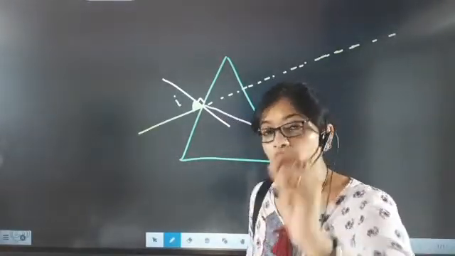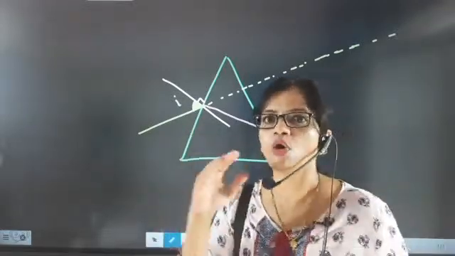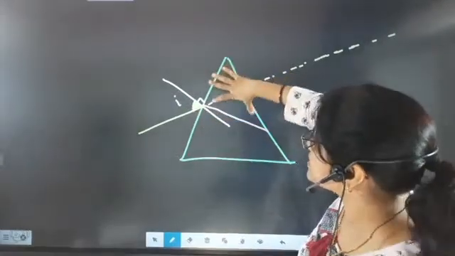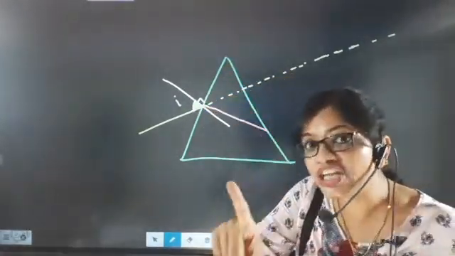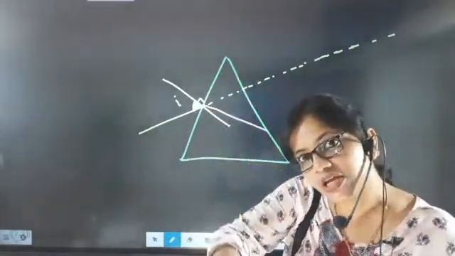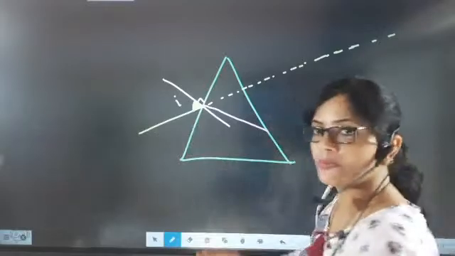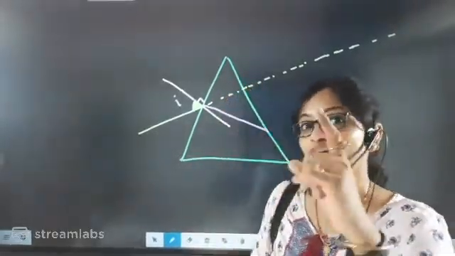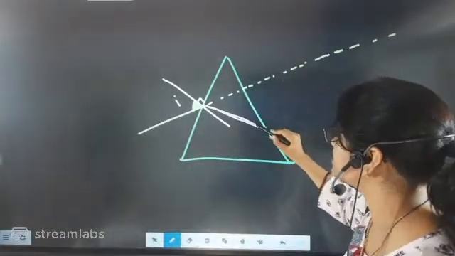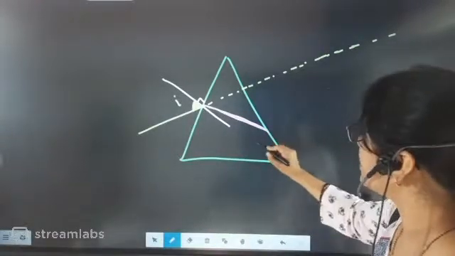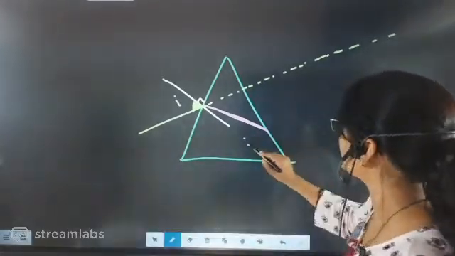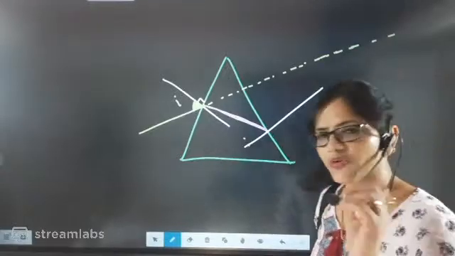So here one more thing is there: in a prism you will always see that the light will come from the thinner section towards the thicker section of the prism. Where the thicker region will be, the light will go towards there, so it will be bending. So this is exactly bending, and this bending is due to optical density. Now another normal will be there, beta.